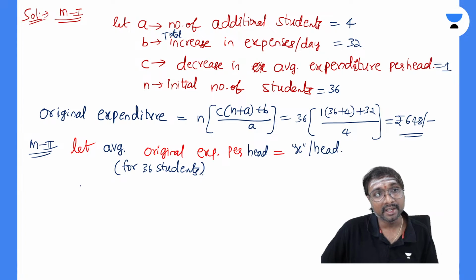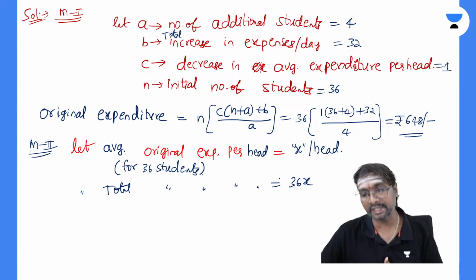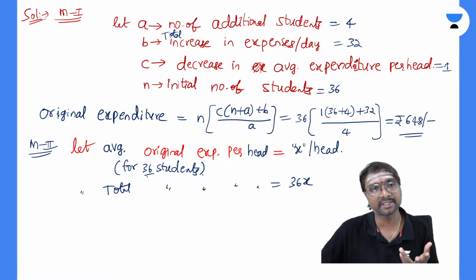And what is it? You can say the total original expenditure is 36 into X, na? That is your 36 into X. Is that clear? 36 into X, right? Because it is for 36 students.